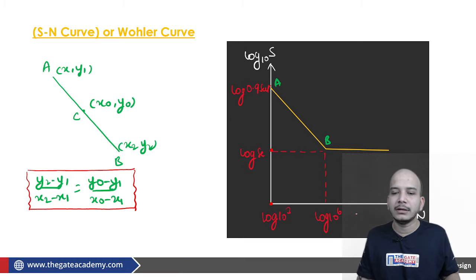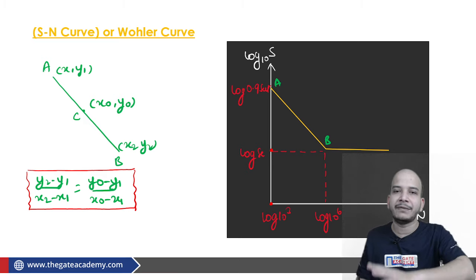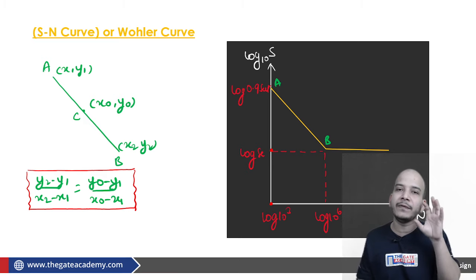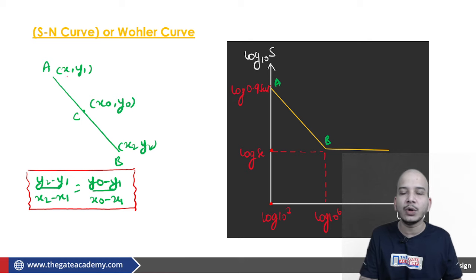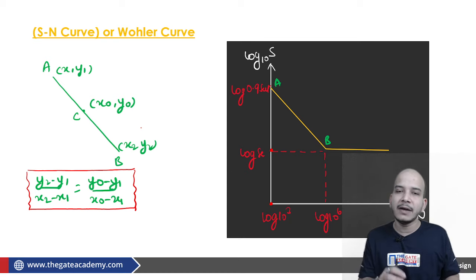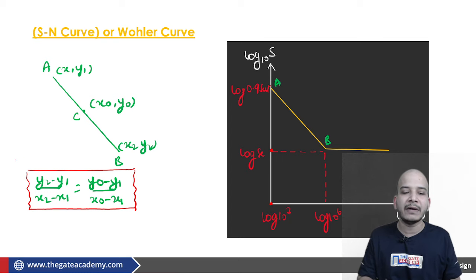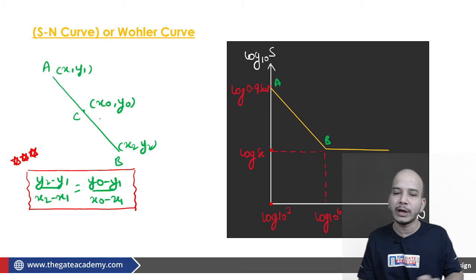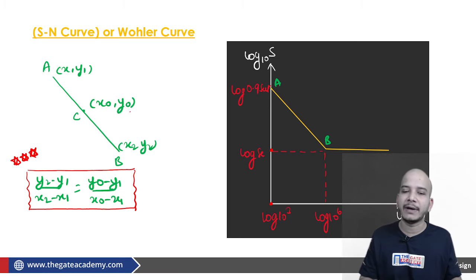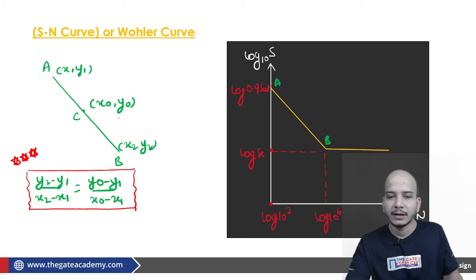Whatever knowledge you have gained as far as endurance strength, endurance limit, 10⁶ cycle, low cycle fatigue and high cycle fatigue is concerned, after that you can confidently attend the problem. You can find what is x1, y1, what is x0, y0, what is x2, y2. That is the only thing required, and therefore we have discussed all this. If x1 y1, x2 y2 and x0 are told to you, definitely you will be able to calculate y0, or if y0 is told to you, you will be able to calculate x0. Fine. Moving further,